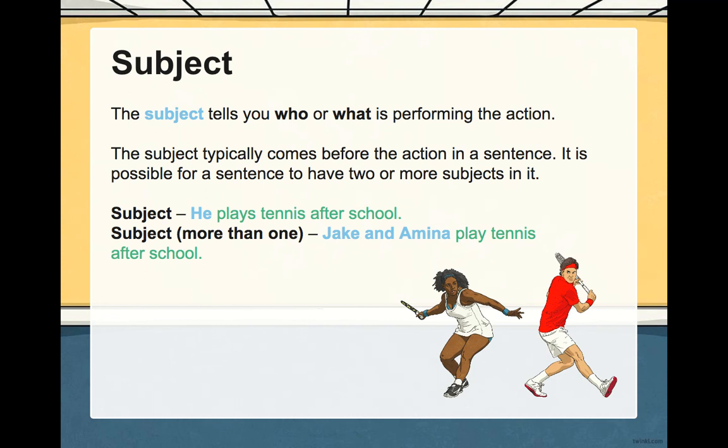The subject tells you who or what is doing the action. It usually comes before the action in a sentence. And it's possible that you can have 2 or more subjects in a sentence. In our first example, he is the subject in blue. He plays tennis after school. In the second sentence, we can see that we have 2 people that are also the subject. Jake and Amina play tennis after school. Even though there's 2 names, Jake and Amina are both still the subject. That's who the sentence is about. It's about both of them.